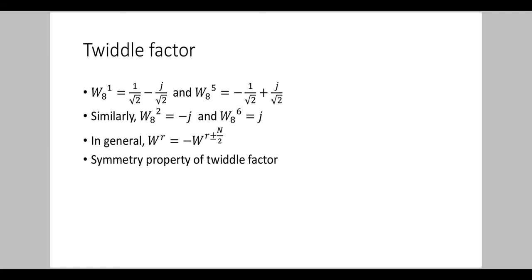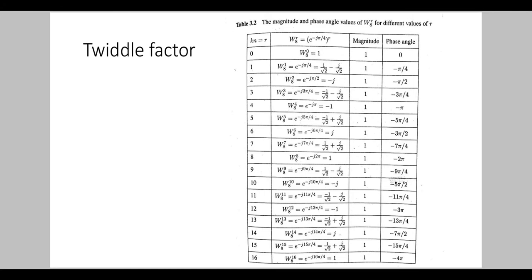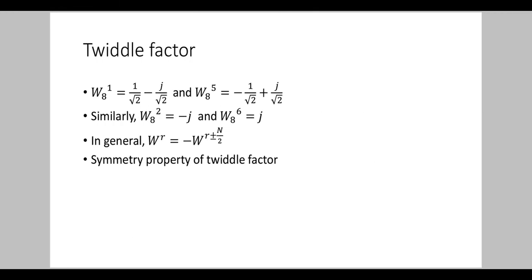Also, we can conclude from the table that W8 raised to 1 is equal to 1 by root 2 minus j by root 2. We can obtain this from the table. Also, W8 raised to 5 is equal to minus 1 by root 2 plus j by root 2.